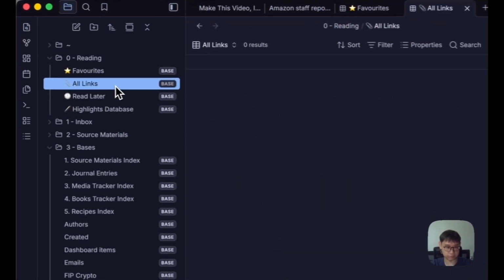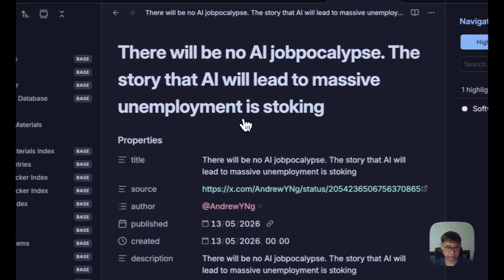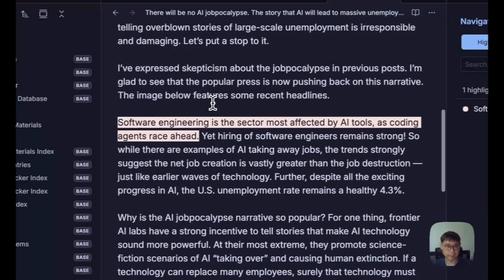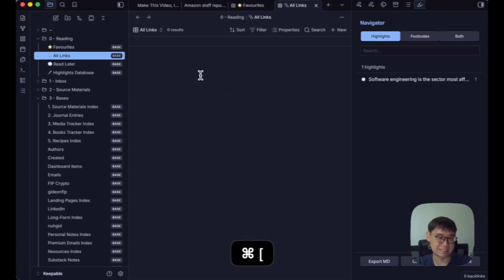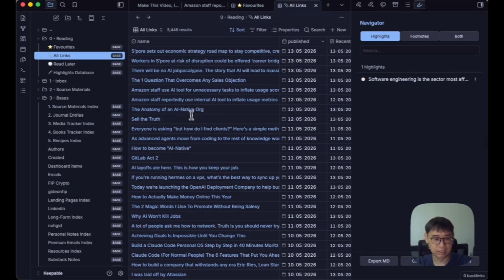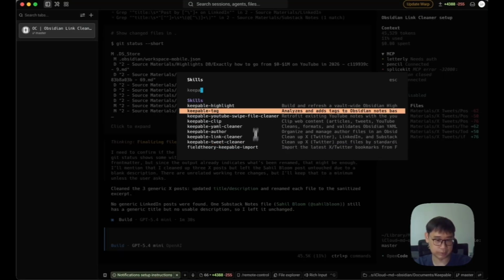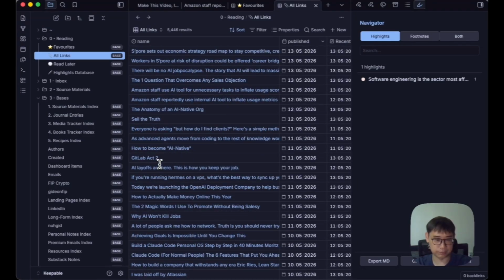And then when you go back to the links, and here the previous Andrew Ng tweet that we have has already been done like this. So it just makes it easier for me to read through and better understand what the topic of each of these links that I've saved is already inside of there. These are all of the different skills that I've built out that helps to maintain this database, and it just makes it easier for yourself.